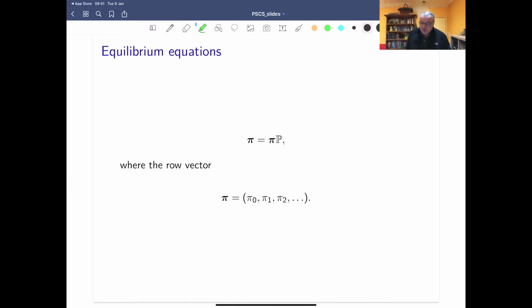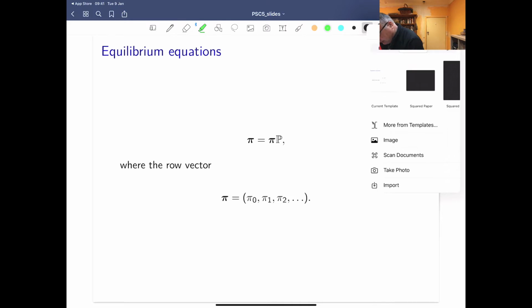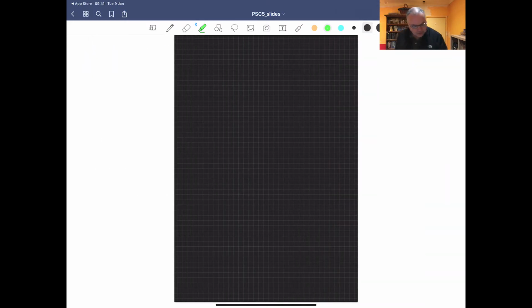And we can show that the equilibrium equations that control this are pi equals pi P, where P is our one-step transition matrix, and pi is the vector whose first entry is the probability of being in state 0, then pi 1, pi 2, for state 1, state 2, etc. So where does this come from? Let's think about what we could do.